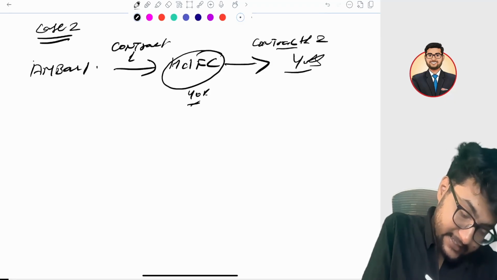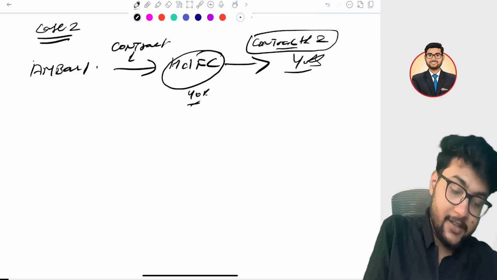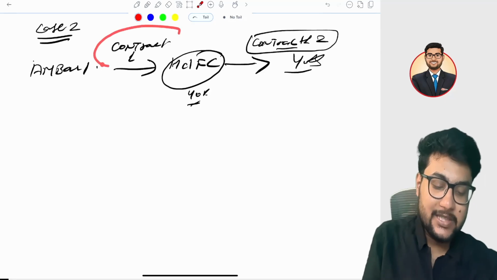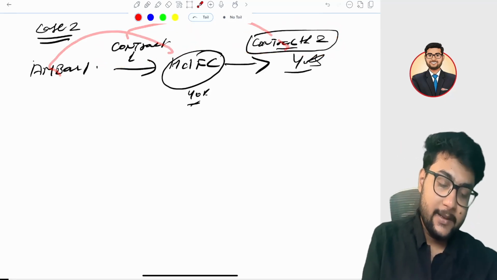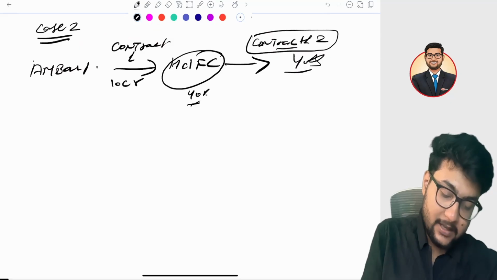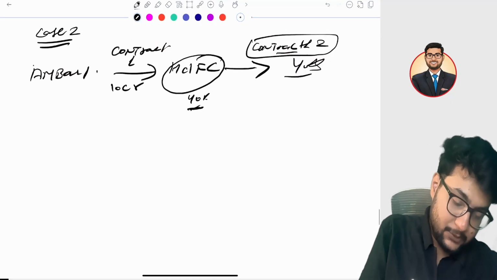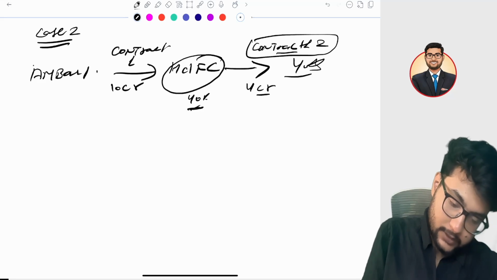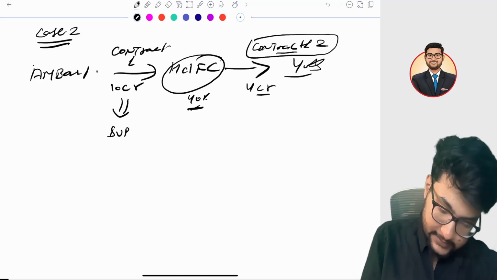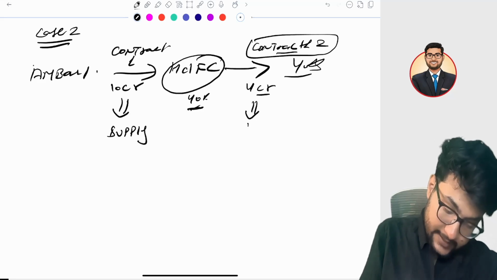Then he enters into a separate agreement. Here there are two separate contracts, not a single contract. Ambani is giving 10 crore rupees, after which 40% is transferred to Yes Bank. So the amount is 4 crore. It is a supply. Of course, it is a supply.